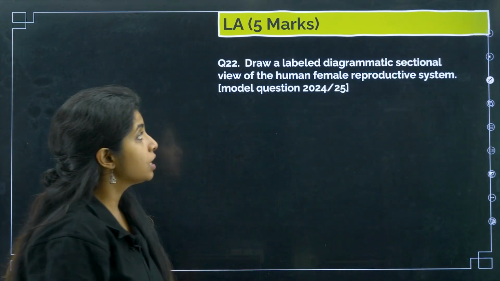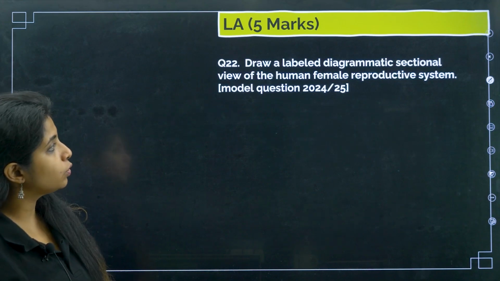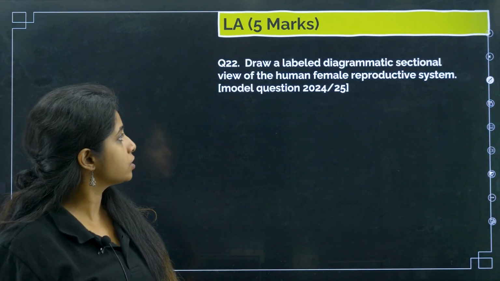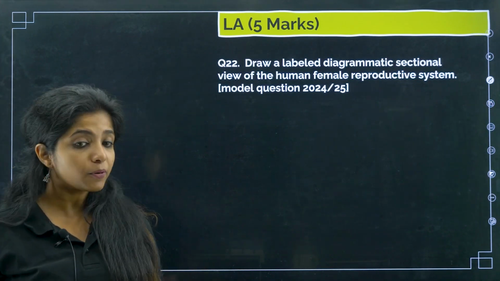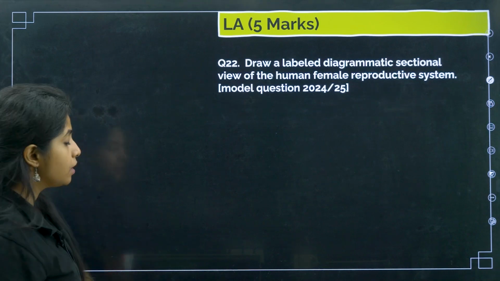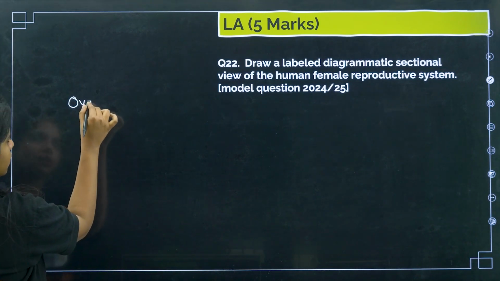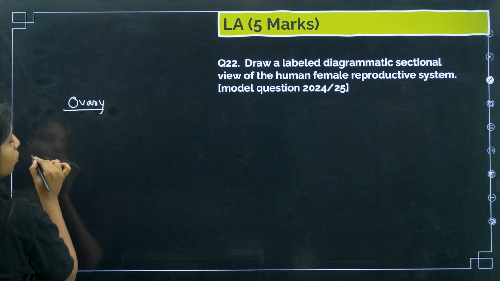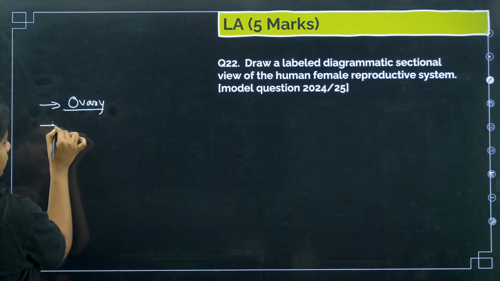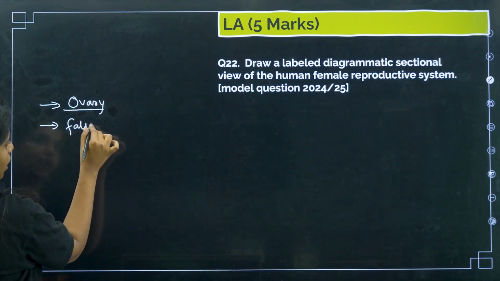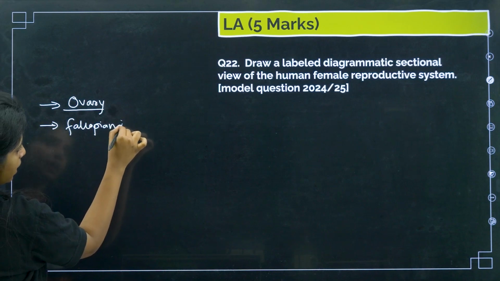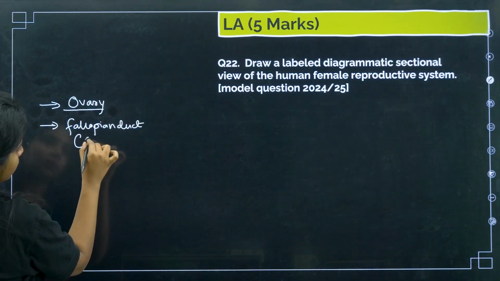So the first question says, draw a labelled diagrammatic sectional view of the human female reproductive system. So we have to make the human female reproductive system. In the human female reproductive system, what is the thing that produces the gametes? It's the ovary. Who are the ones that carry it? It is known as the fallopian duct,